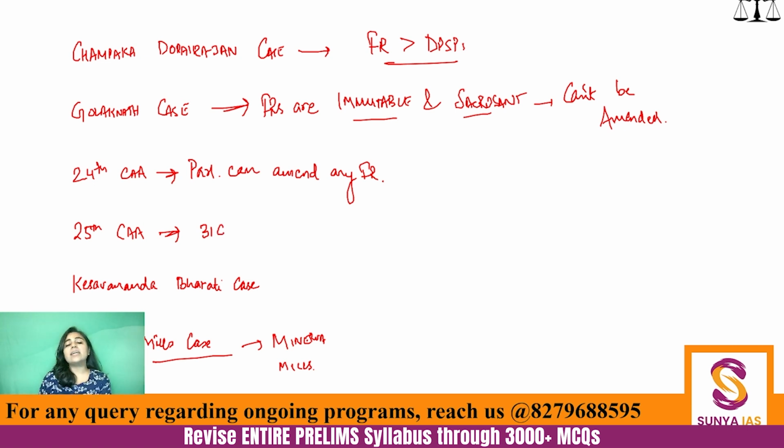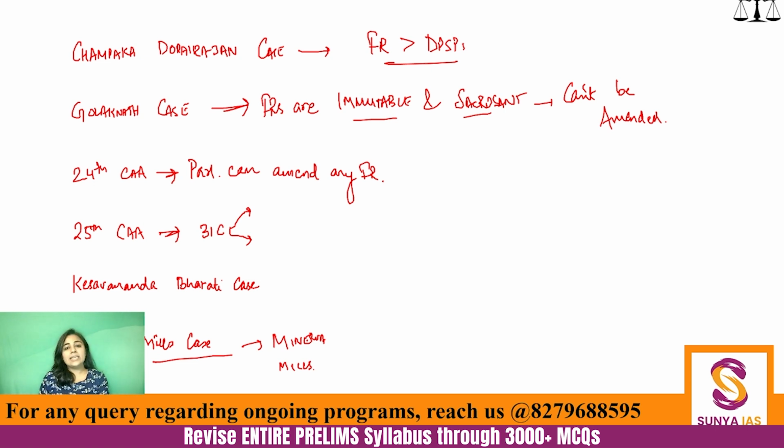Please understand the chronology, how judiciary and Parliament are playing tug of war with each other, to make it clear which is more important, DPSP or fundamental rights. So 31C was added and it had 2 aspects to it.